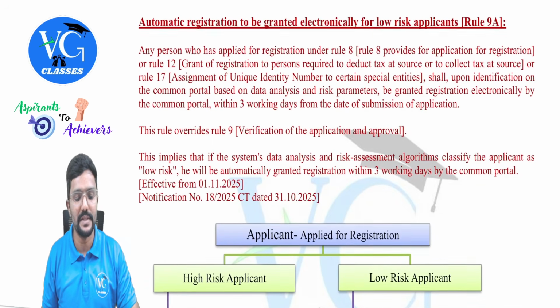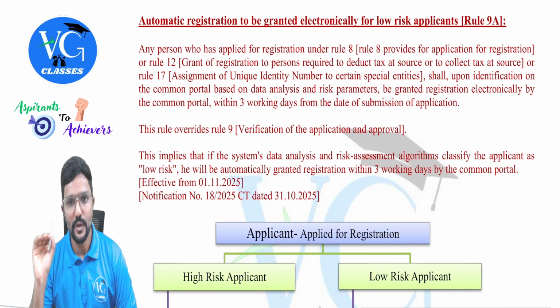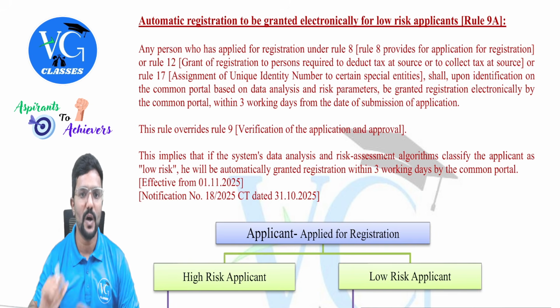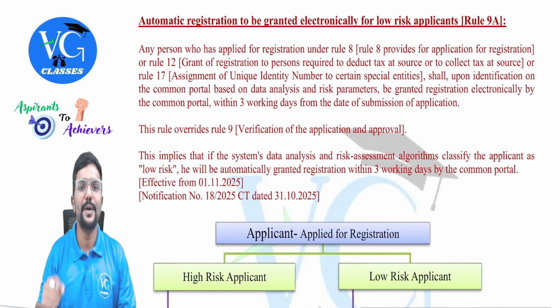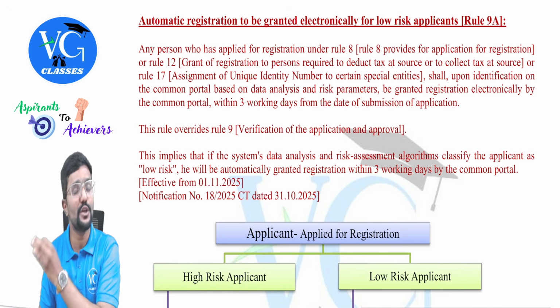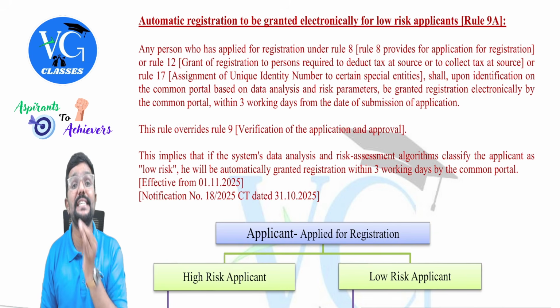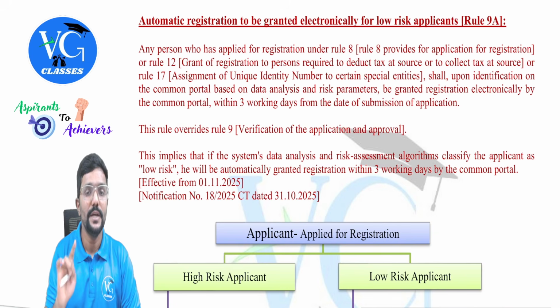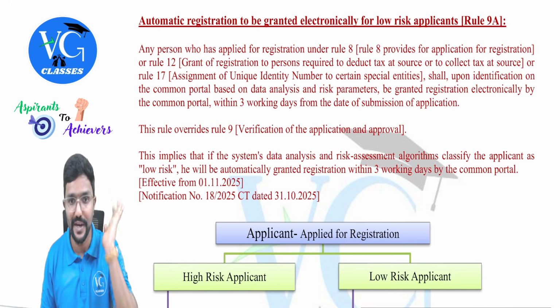What they have given in Rule 9A, we will see. Any person who has applied for registration under Rule 8, that is the application for registration, or Rule 12, that is grant of registration to persons required to deduct tax at source or collect tax at source, that is TDS deductor or TCS collector, or Rule 17, assignment of unique identity number to certain specified entities, that is specified entities of UNO, multilateral financial institutions or organizations, or even foreign embassy or consulate. They are eligible to obtain a unique identity number. But please be careful: even though they obtain a unique identity number, they are not called registered persons under GST. Hope you remember it.